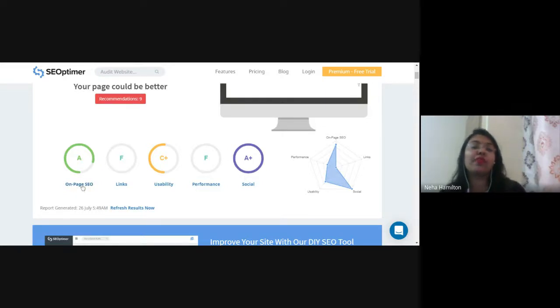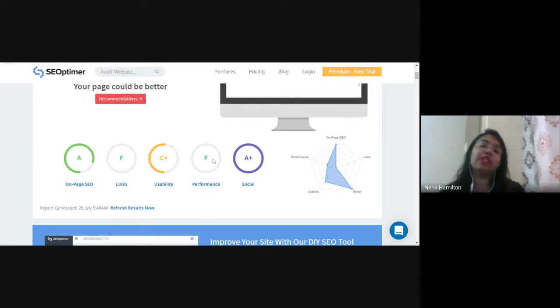For example, on-page search engine optimization is A grade. The links are missing, so it is absolutely failing in that, right? Usability is again average, which is C plus. Performance again fail.